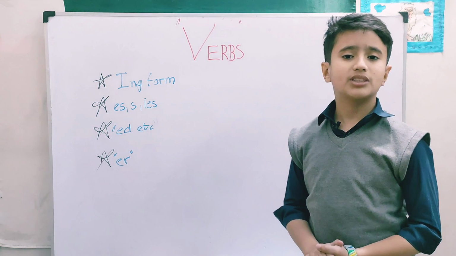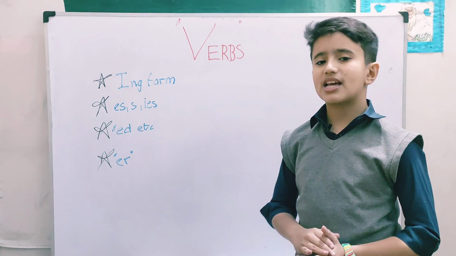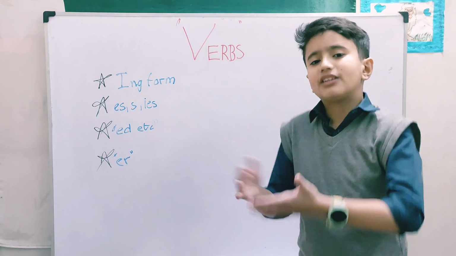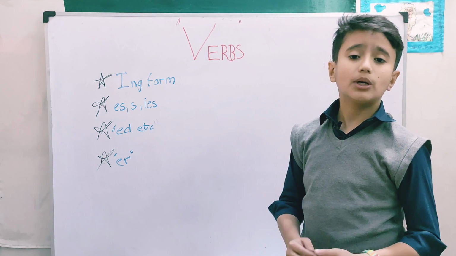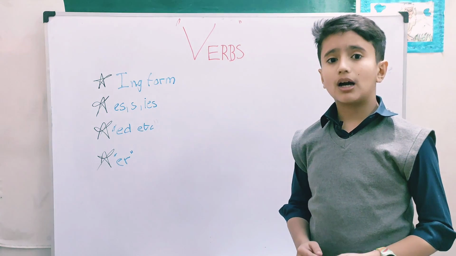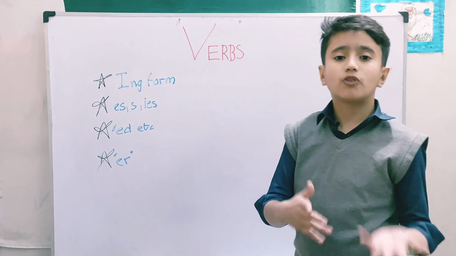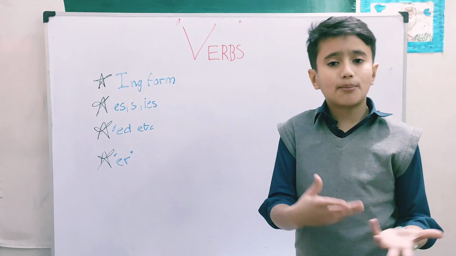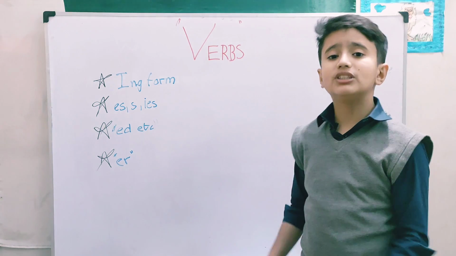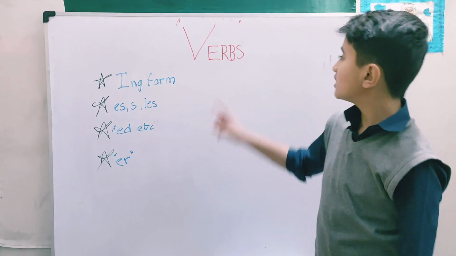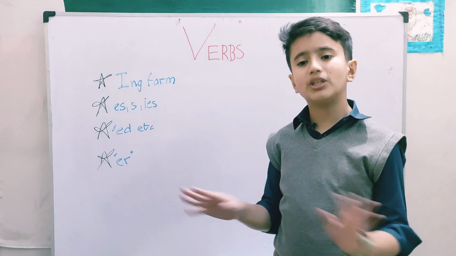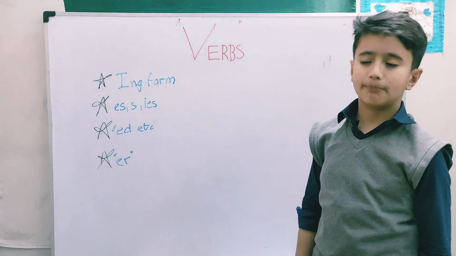First of all, what are verbs? Any action, any performance, any deed that you do is a verb, like walking, picking, writing, listening, speaking, going, running, jumping, cooking, all of these things. Any action in the world is a verb. कोई भी काम दुनिया में जो भी आप काम करते हैं उन सबको verb कहते हैं.